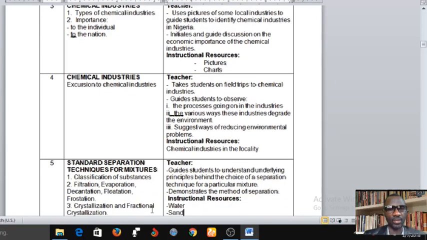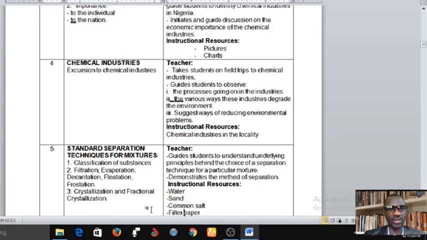Week 4, still on chemical industries, excursion to chemical industries. Here it is mandatory that your teacher prepares you for an excursion, at least to some of the chemical industries in your locality. Students are supposed to go on a field trip to some of these chemical industries. Now, as a student, you should know that this is what your teachers are supposed to do, and so you can remind them or tell them if they did not do that.